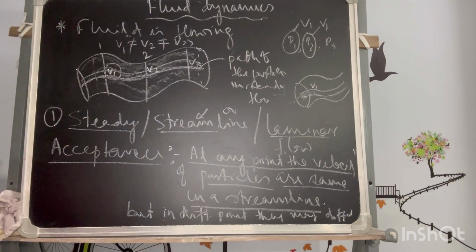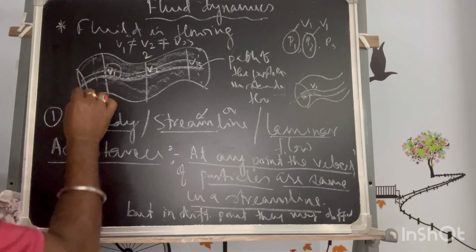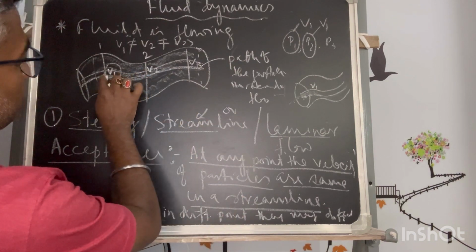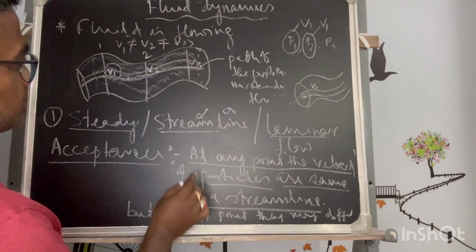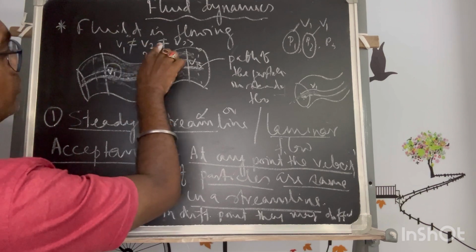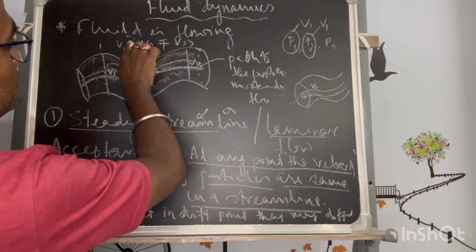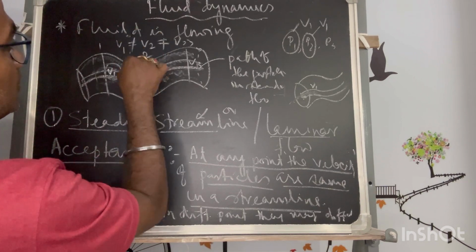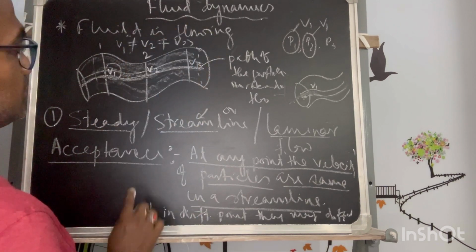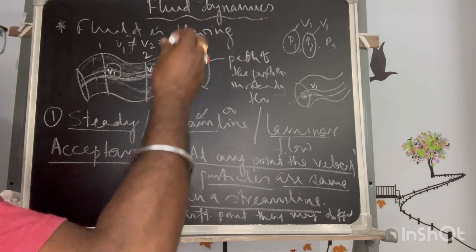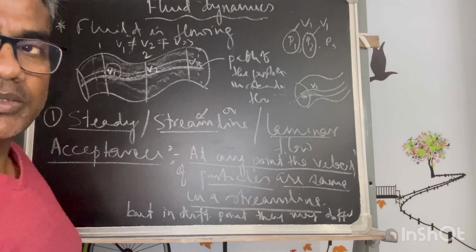That may be different. It is not compulsory that v1 is equal to v2 is equal to v3. Maybe slightly different, but may be different.